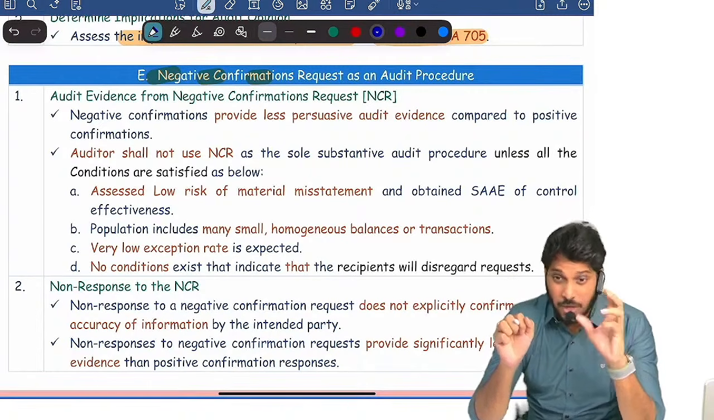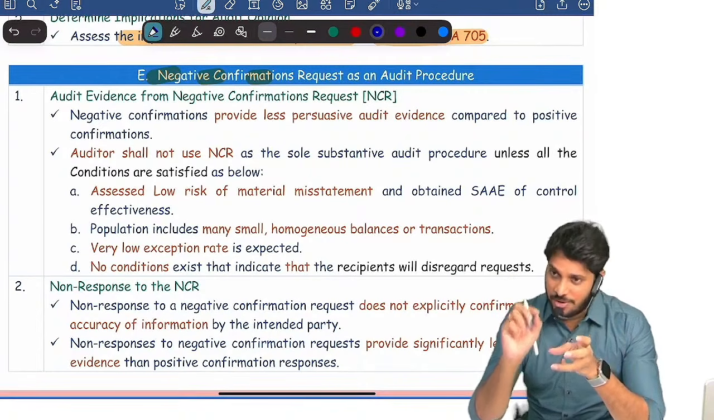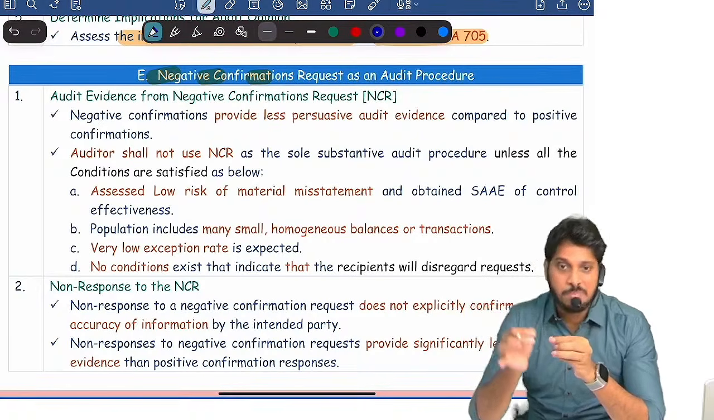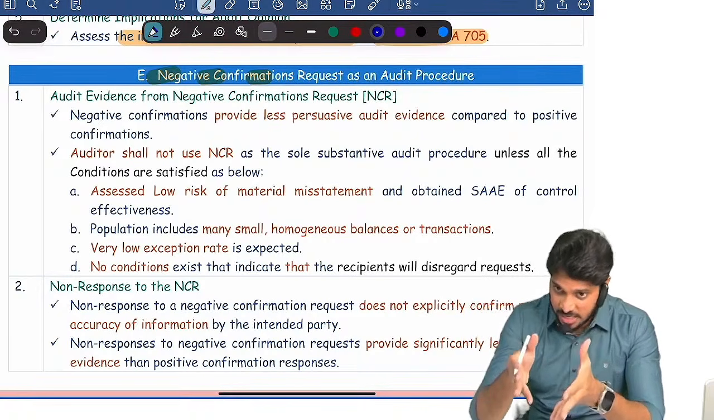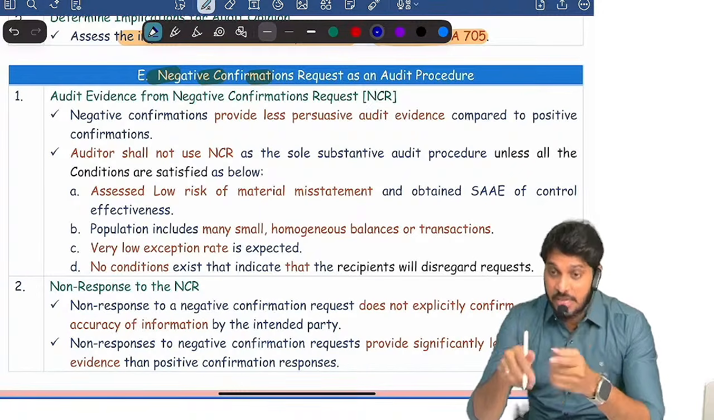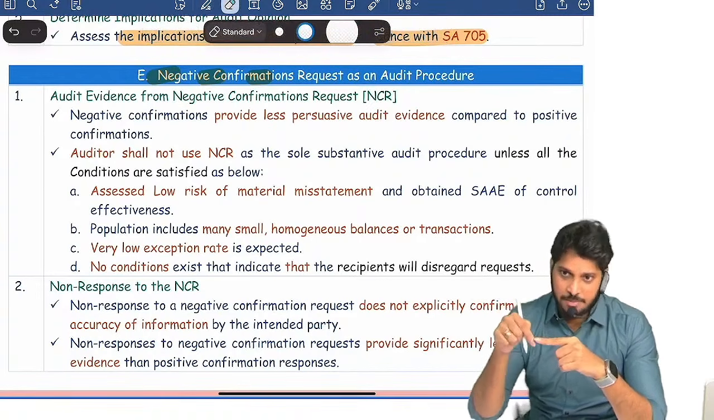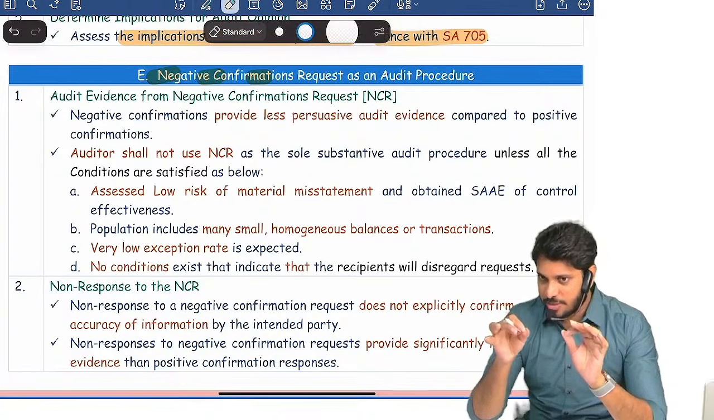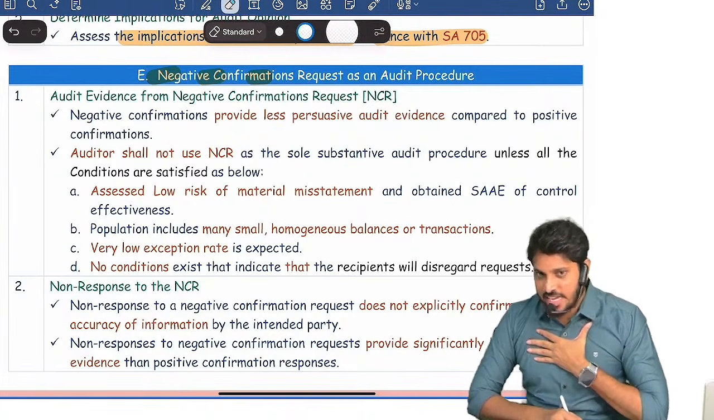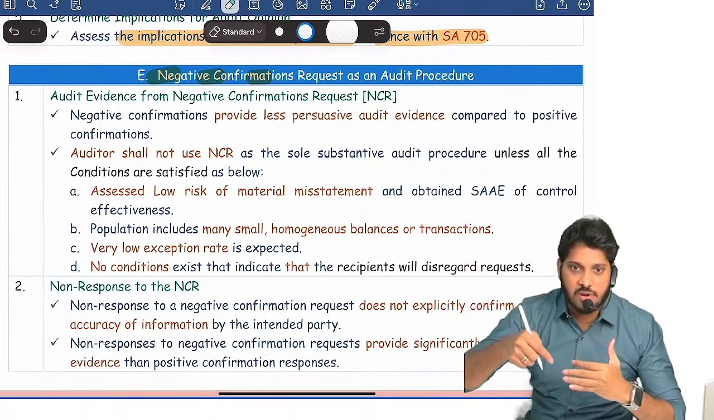Straight away, positive confirmation, because in a positive confirmation request the third party will reply at least. Whether he agrees or disagrees, he will reply. If he does not reply within the time limit, I will follow up until he replies. So in a positive confirmation request, I will not take any conclusion without his confirmation.